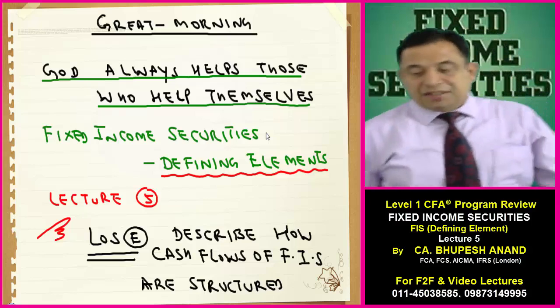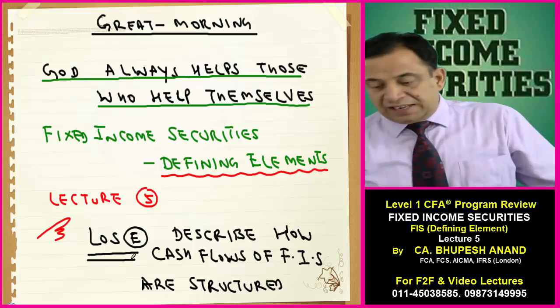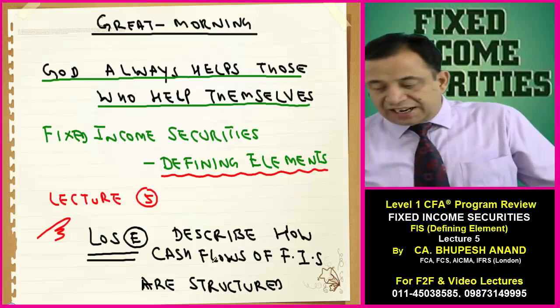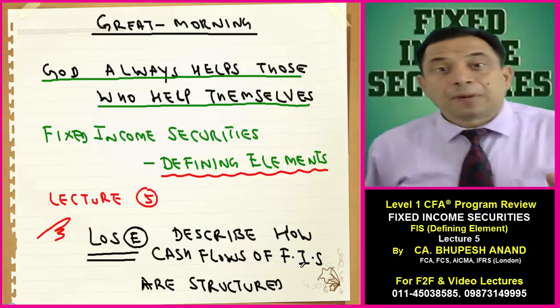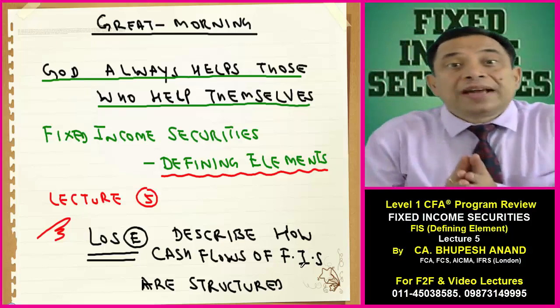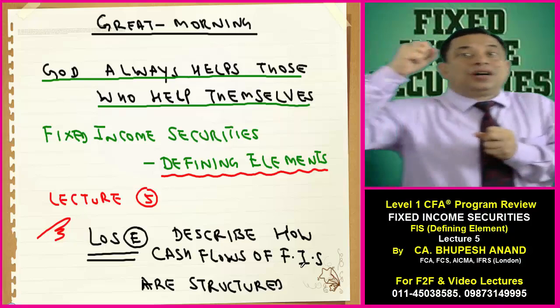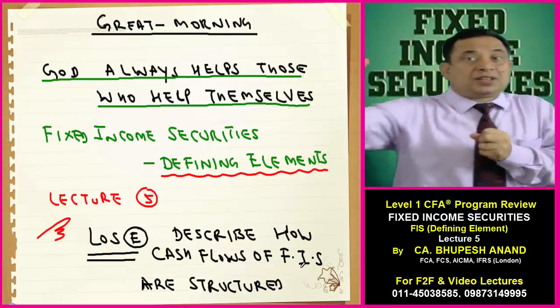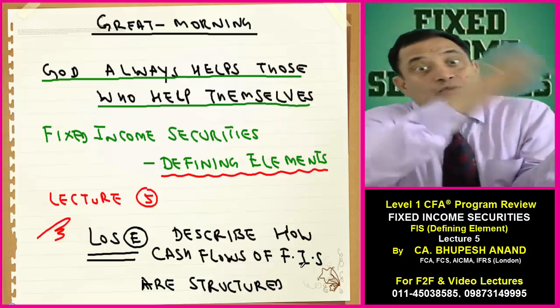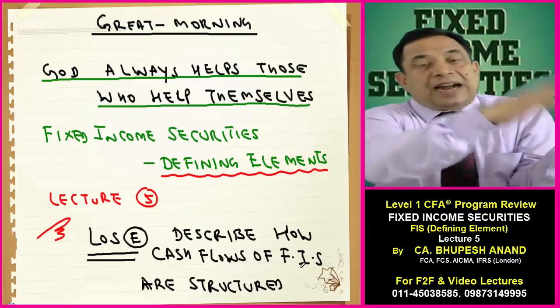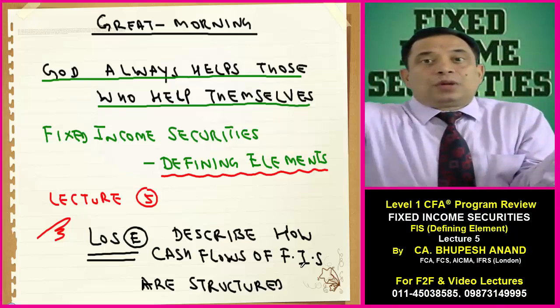Fixed income securities, defining elements, lecture number 5, learning outcome E: describe how cash flows of fixed income securities are structured. When I say cash flow, it means when a borrower has borrowed funds from a bondholder, from the lender, from the investor, this borrower has to repay the bondholder.